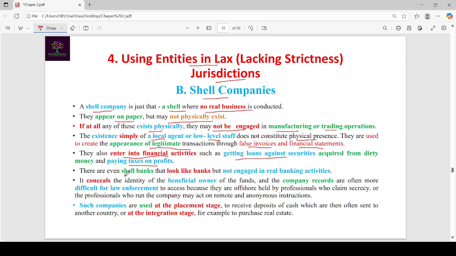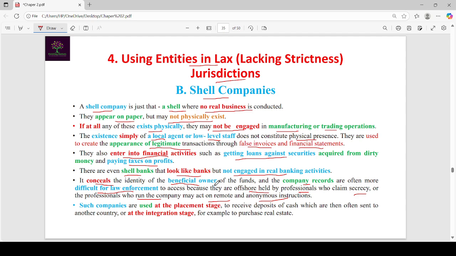There are even shell banks that look like banks but are not engaged in real banking activities. These shell companies or banks conceal the identity of the beneficial owner of the funds, and the company records are often more difficult for law enforcement to access because they are held offshore by professionals who claim secrecy, or the professionals who run the company may act on remote and anonymous instructions.